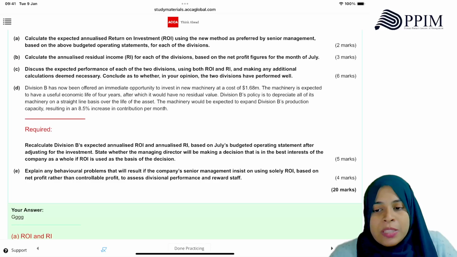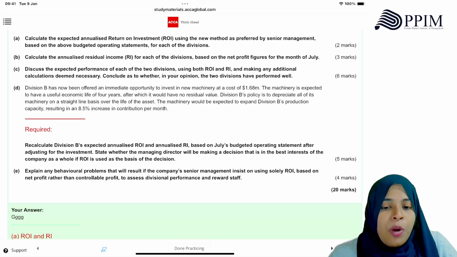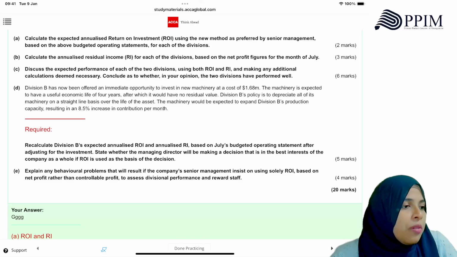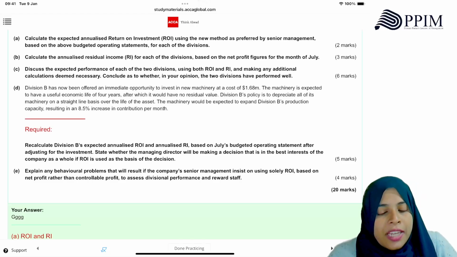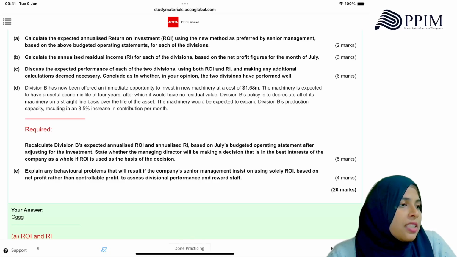The machinery would be expected to expand its production capacity, resulting in an 8.5% increase in contribution per month. Recalculate Division B's annualized ROI and annualized RI based on July's budgeted operating statement after adjusting for investment. State whether the managing director will be making a decision that is in the best interest of the company as a whole if ROI is being used for the basis.